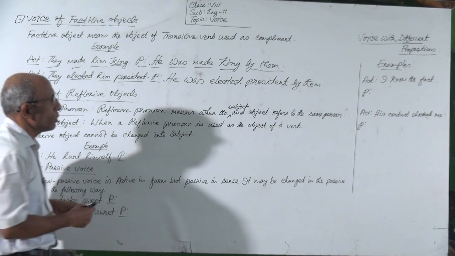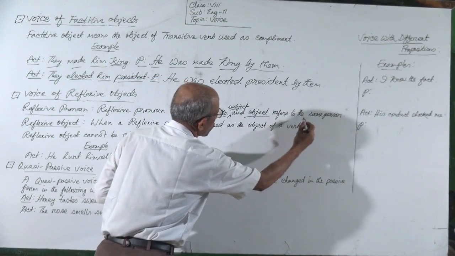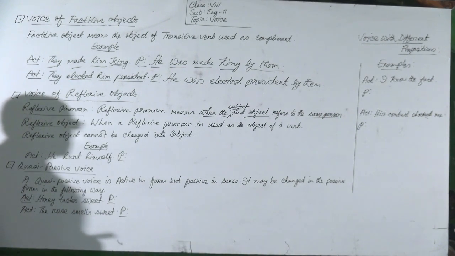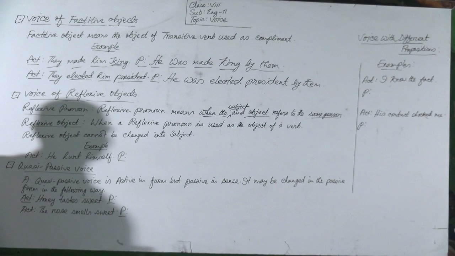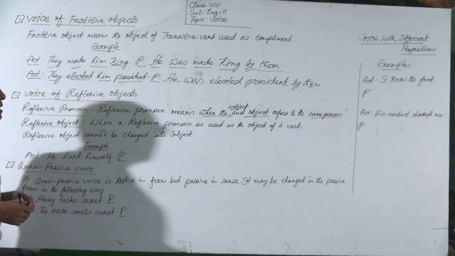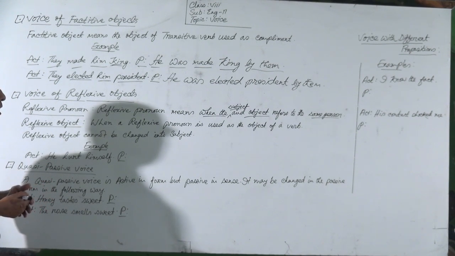Reflexive pronoun means when the subject and the object refer to the same person. This is called a reflexive pronoun. And what is a reflexive object? When a reflexive pronoun is used as the object of a verb, then it is called a reflexive object.